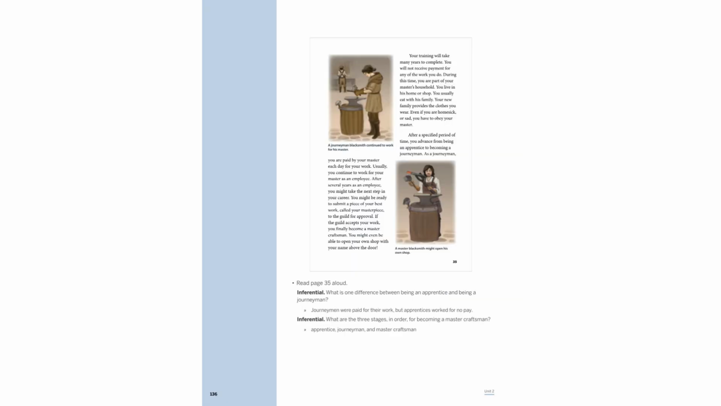Training as an apprentice involves living with your master, working without pay, and being part of their household. After years, you become a journeyman, earning daily wages. Eventually, you may submit a masterpiece to the guild. If accepted, you become a master craftsman, potentially opening your own shop.